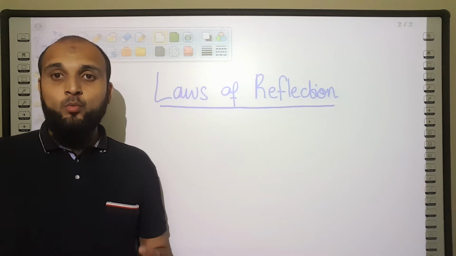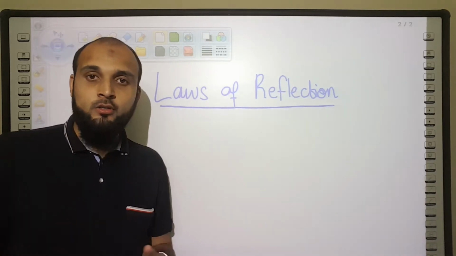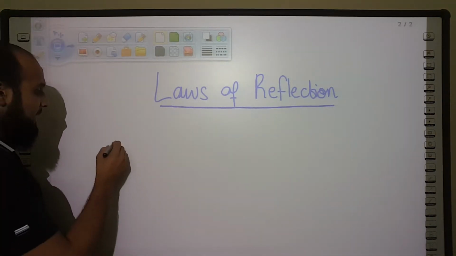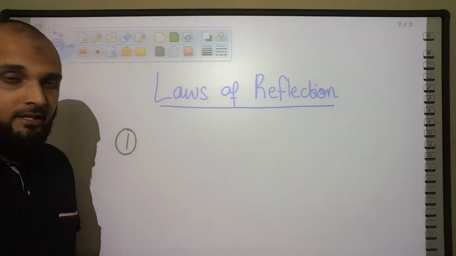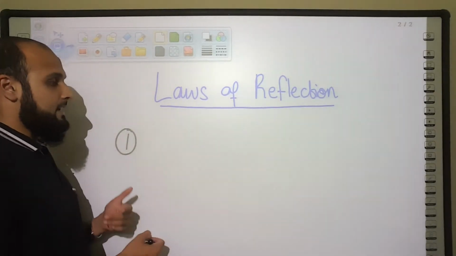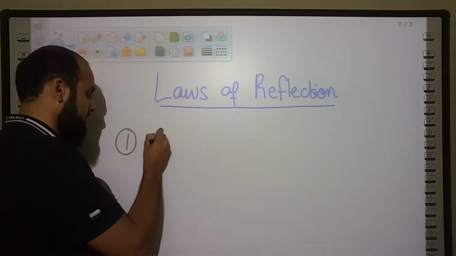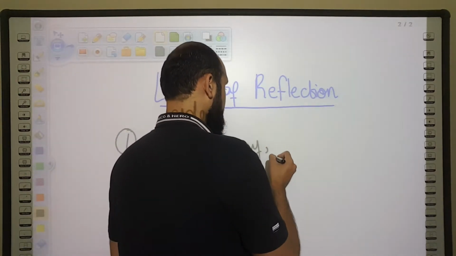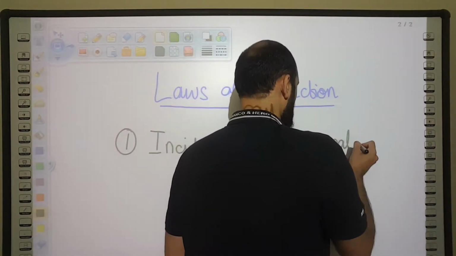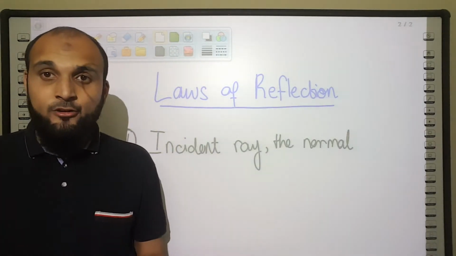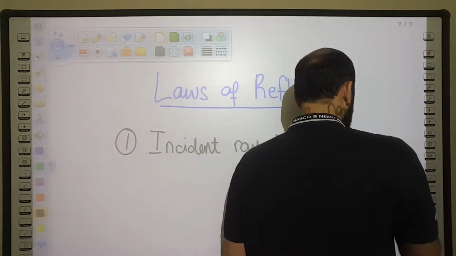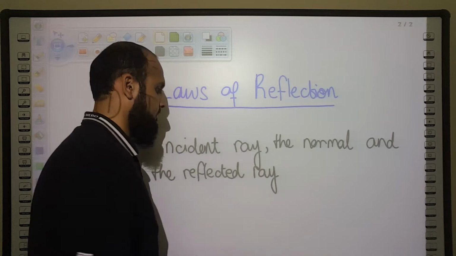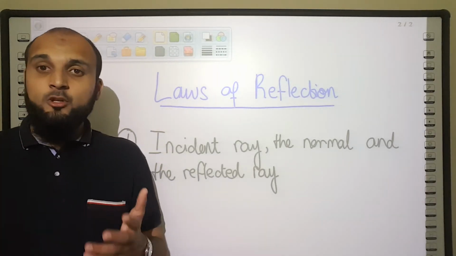So now that we understand what reflection is, let's move on to the laws of reflection. There are two laws of reflection. One of them is an applied law and the other is for our understanding. The first law of reflection tells us that the incident ray, the normal, and the reflected ray all lie on the same two-dimensional plane.